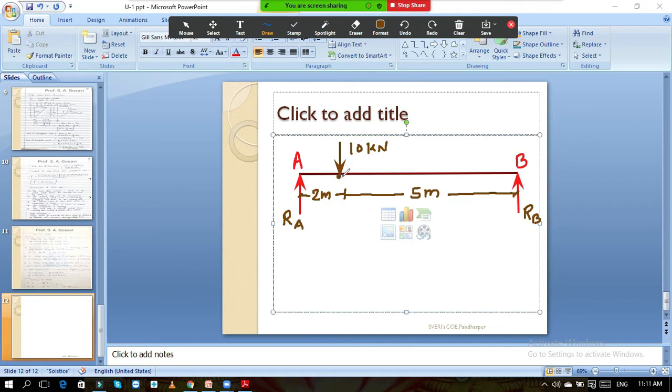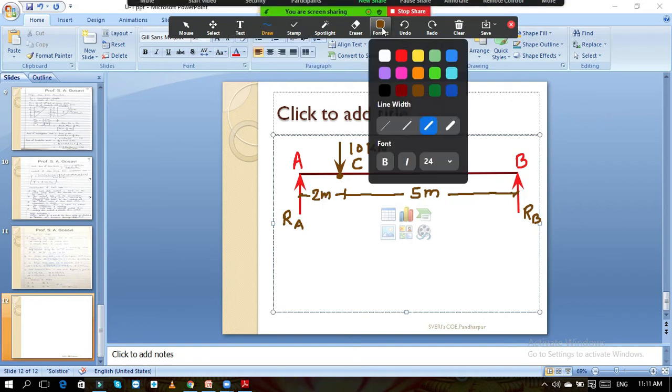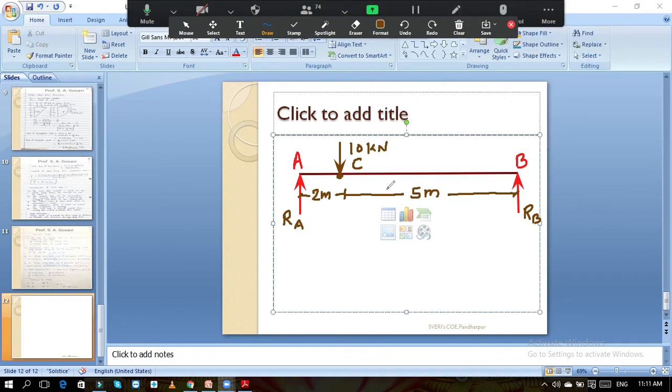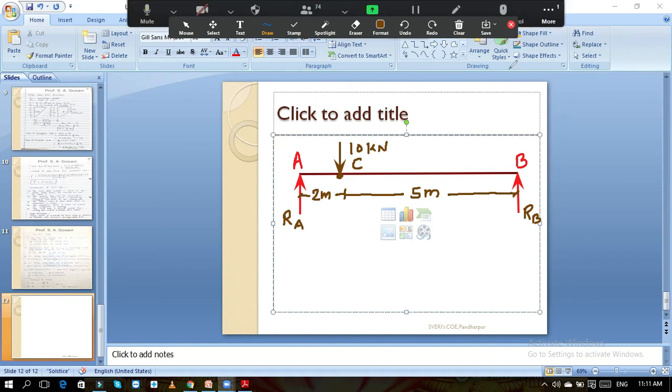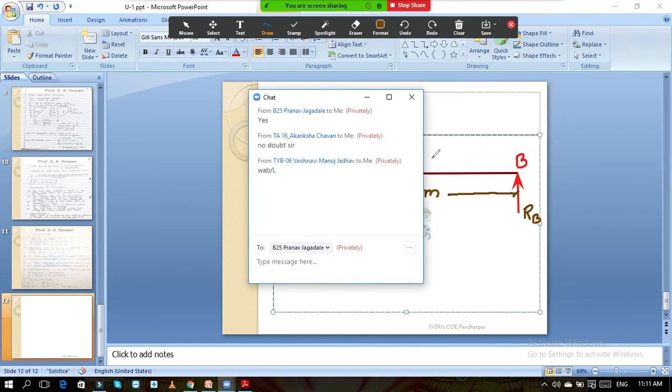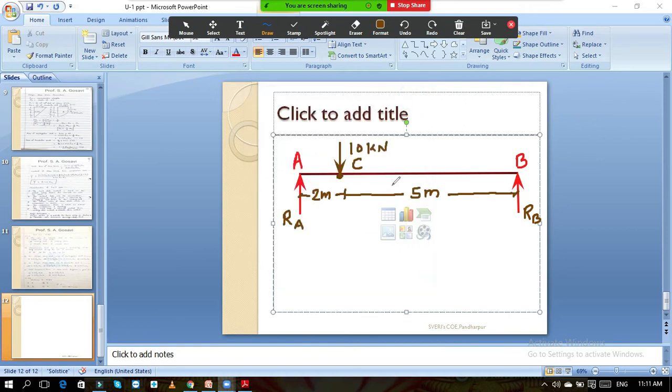Now suppose this is point C. So how to calculate the bending moment? What is the first thing we generally do? We calculate the reactions RA and RB. So how to calculate RA and RB now? Wab by L. This is the formula, correct? Wab by L is the formula where a is 2, b is 5, L is 7. The total span is 7 meter.